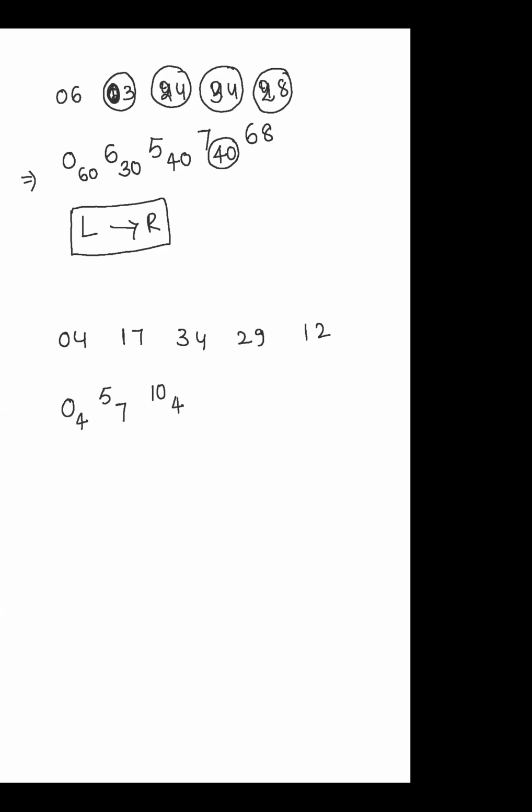So it becomes 40. I'm not writing the 40 here. I think you understand. So now this 40 plus 29 becomes 69. The 9 will be carried to the next number, that is 12. If you add 12 to this, 90 plus 12, it becomes 102. Are you getting my point? So the final number will be 102.